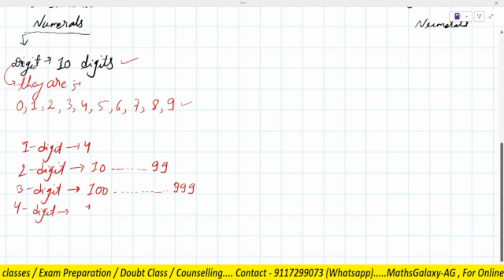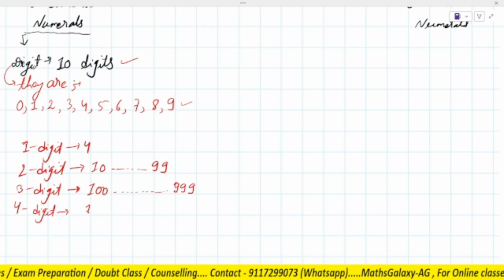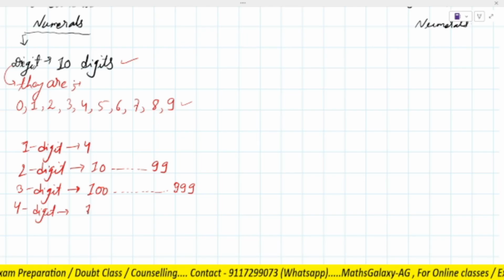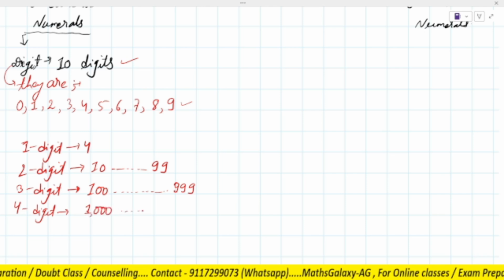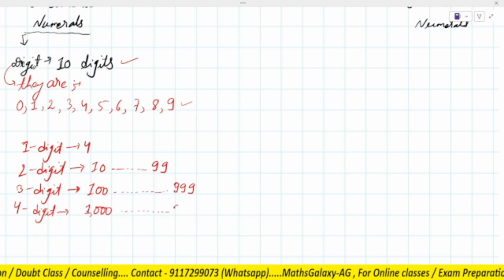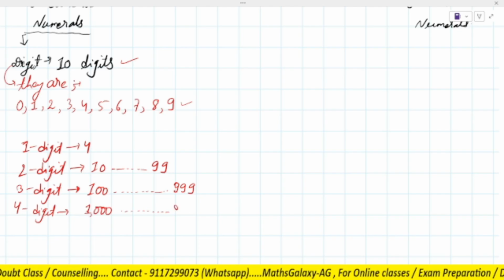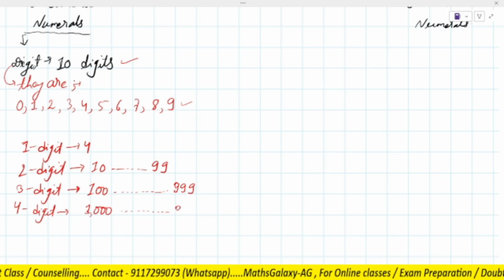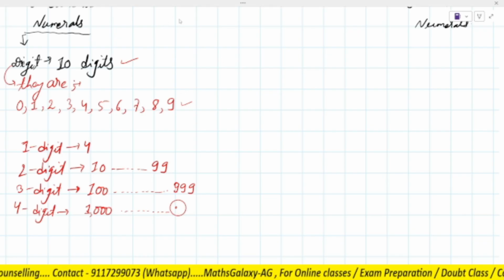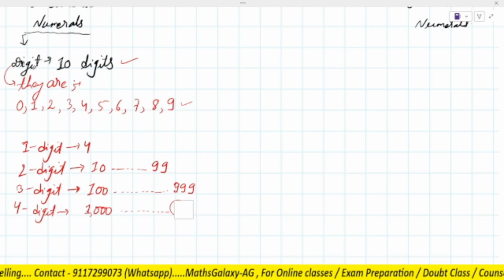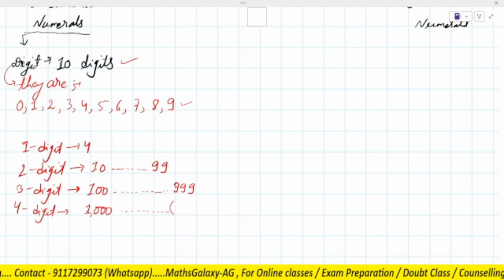Four digit number. The smallest four digit number is 1000, and the largest four digit number is 9999.